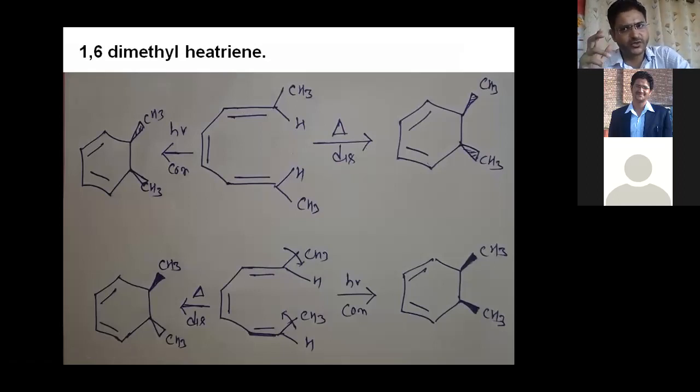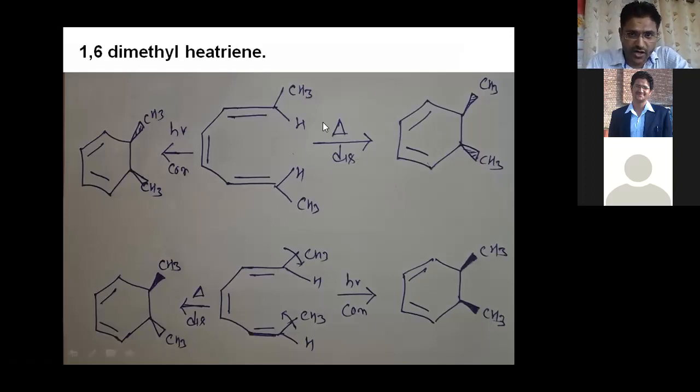So when we talk about a 4n+2 system, or 6-electron system, then there are 6 molecular orbitals, right? You need to clearly understand this. If there are 6 pi electrons, it means there are 6 molecular orbitals. In that case, the third molecular orbital is HOMO and the fourth molecular orbital is LUMO. It should be clear, right? The third molecular orbital has M-plane symmetry, which means disrotation. The fourth molecular orbital has C2 symmetry, which means conrotation, right?